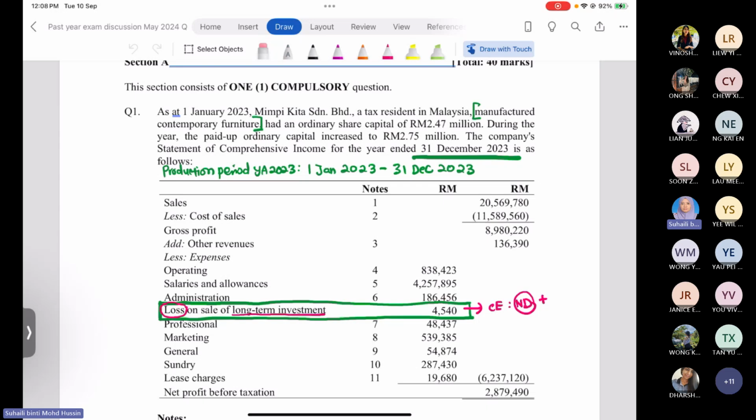Of course, the company will provide you with the statement of comprehensive income. In the statement provided to you, we have sales minus cost of sales to get the gross profit, add income, minus expenses, then you get the net profit before taxation. You will start with this amount to make the adjustments. Any income is already added in the SOCI in arriving at the net profit before taxation, and all the expenses are already deducted in the SOCI. So all the amounts that you already recorded in the SOCI give this result.